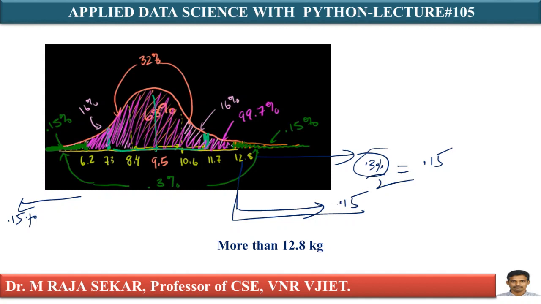As it is a symmetrical distribution, half of the area is on the left tail and half of the area is on the right side. Therefore 0.3 by 2 means 0.15% less than 6.2, 0.15% after 12.8. But my question says I need the probability of a 1 year old girl whose weight is more than 12.8, that is essentially 0.15%. Therefore my answer is 0.15%. It is simple and straightforward.